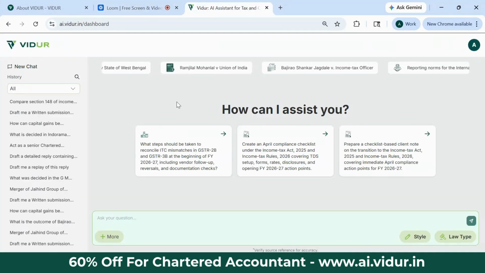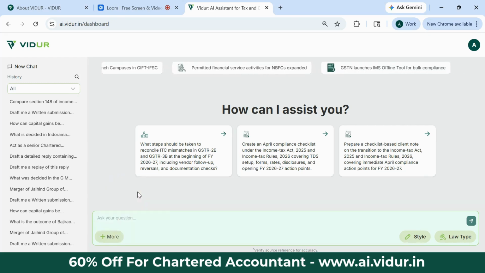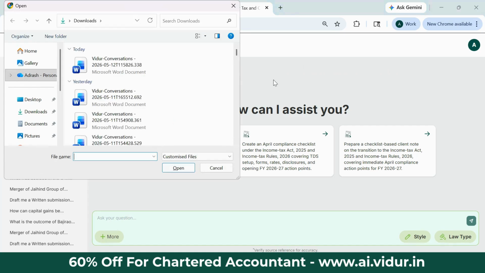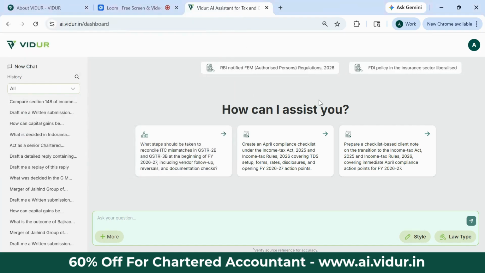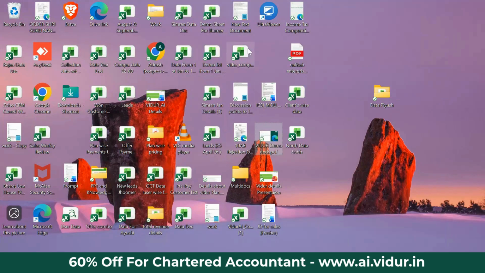So quickly, I want to show you how VIDUR is helping professionals in terms of drafting. Usually, while I'm connecting with professionals, they are getting multiple documents. Sometimes they need to generate orders, appeals, notice replies, and more. So on a real-time basis, I want to show you one document that you can upload. VIDUR now supports scanned copy documents as well as PDF.